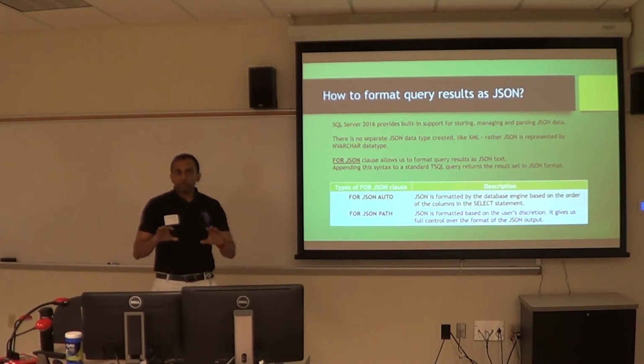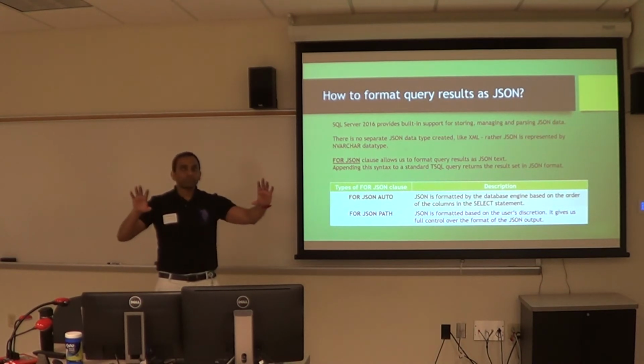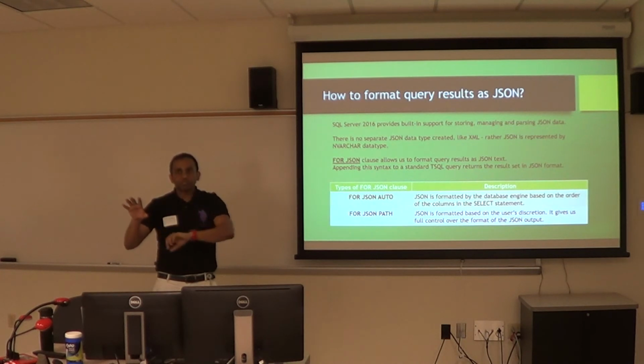So there are two things now. You have the client application and you have the SQL Server. You want to store any JSON object in your SQL Server, and then you should be able to manipulate it, do your operations, and then pass back a JSON object to your client.